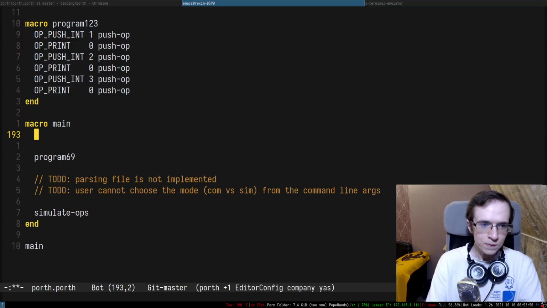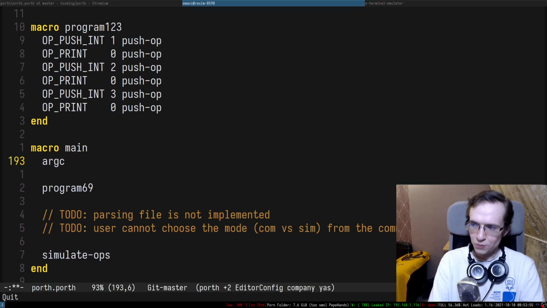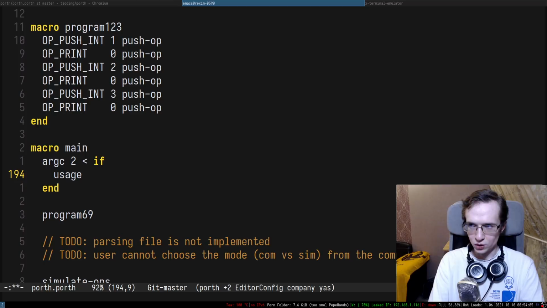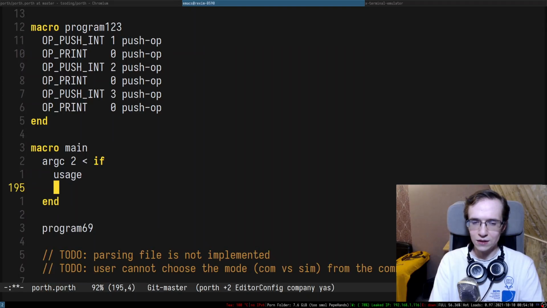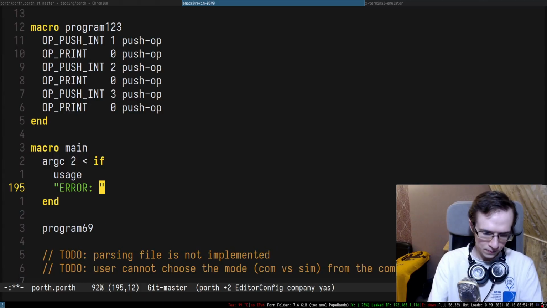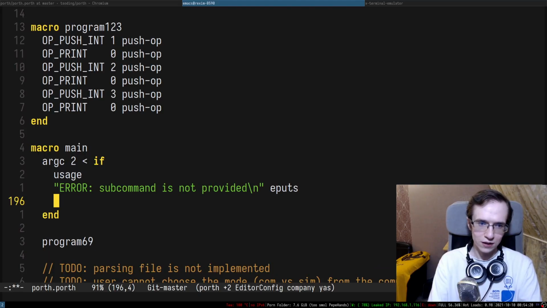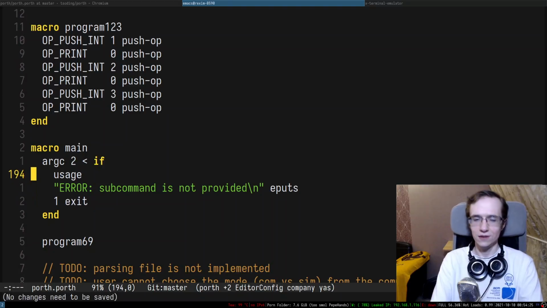Okay. I take the command line arguments. So argc intrinsic pushes the amount of command line arguments onto the stack. So if we have less than 2 command line arguments, we need to print an error. First of all, we probably want to print the usage, right? So we want to print the usage, and then I want to print an error that goes like this. Error, subcommand is not provided, right? Subcommand is not provided, e-puts, and then we exit with non-zero exit code.